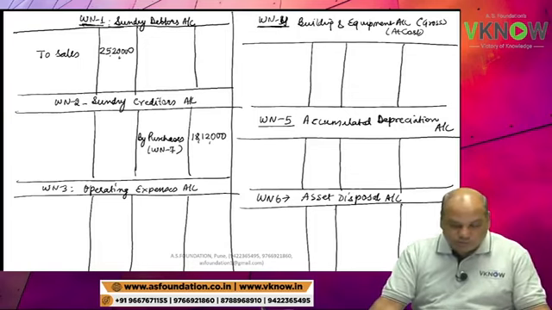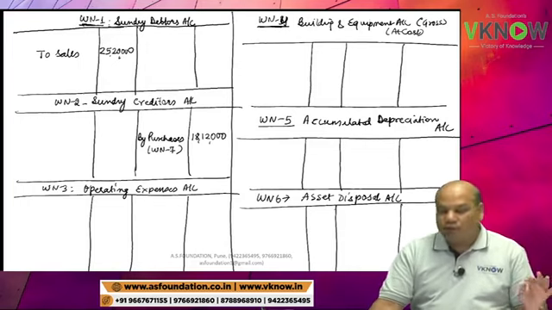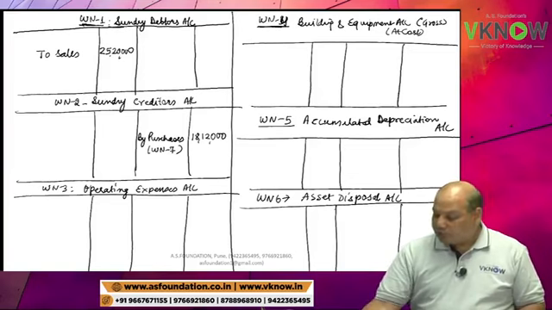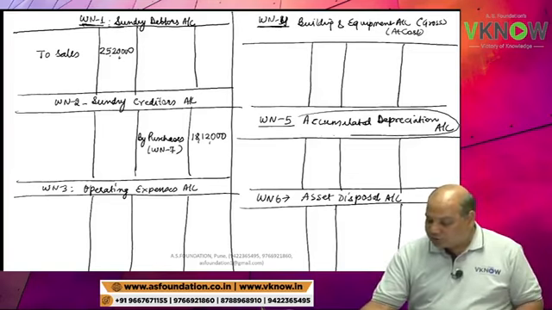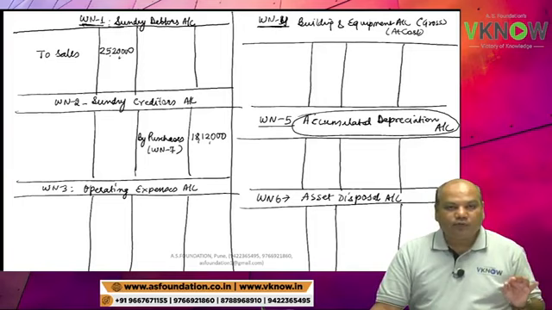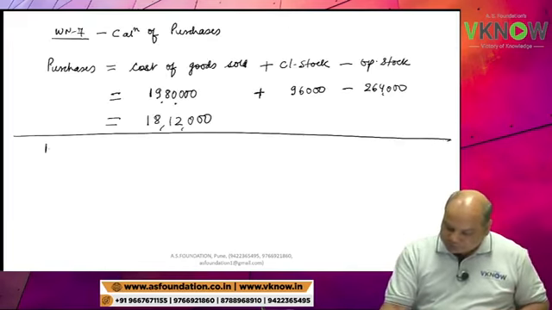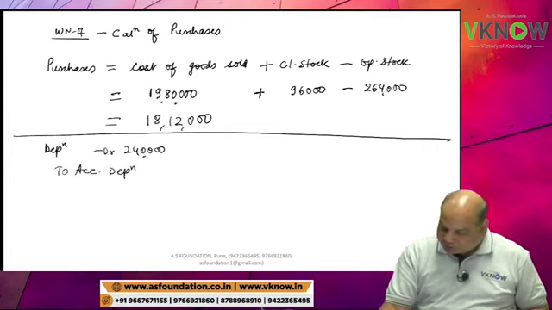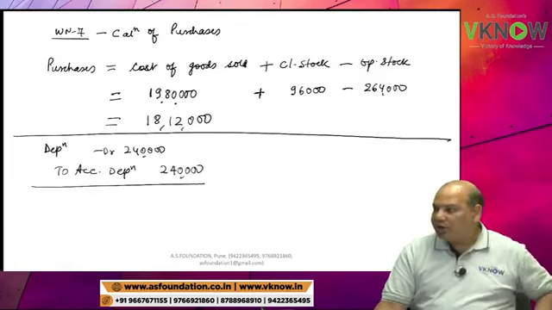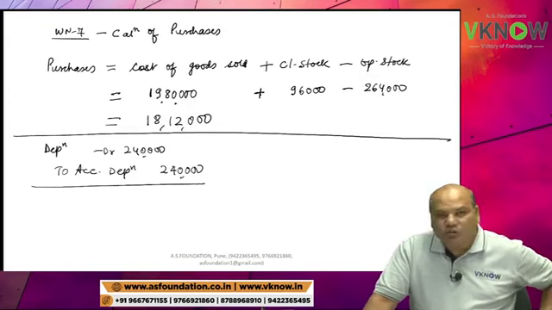Next is depreciation. Depreciation is appearing in P&L account 2 lakh 40,000. When I am preparing an accumulated depreciation account, the entry for depreciation will be depreciation account debit 2 lakh 40,000 to accumulated depreciation 2 lakh 40,000, when I am maintaining accumulated depreciation account separately.